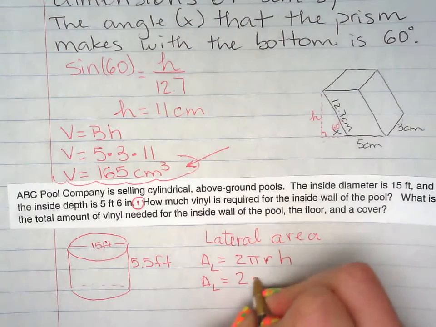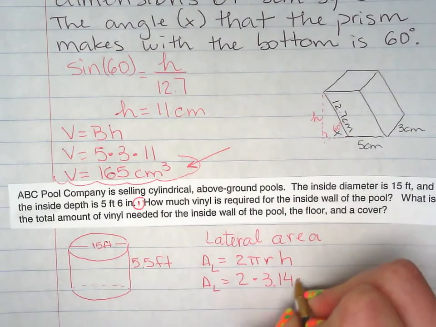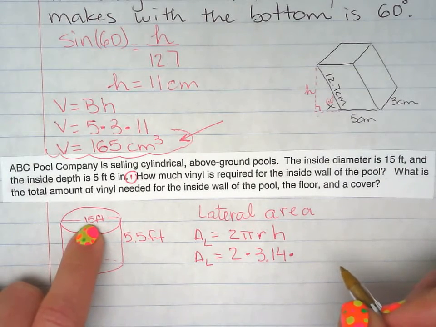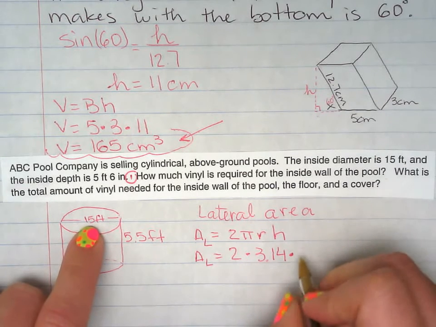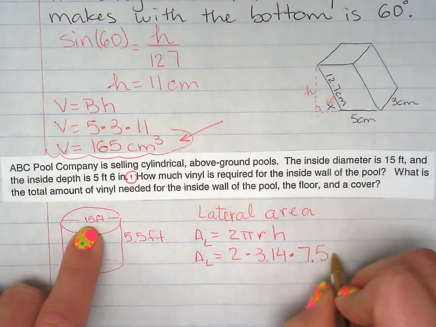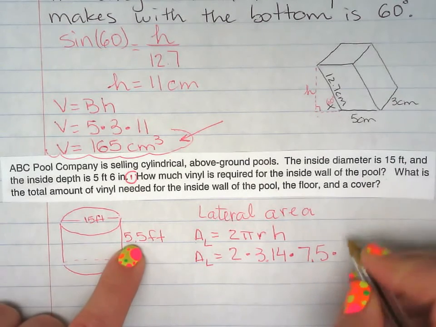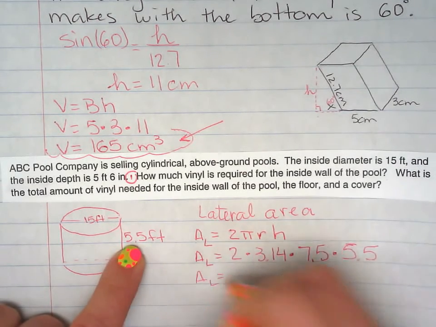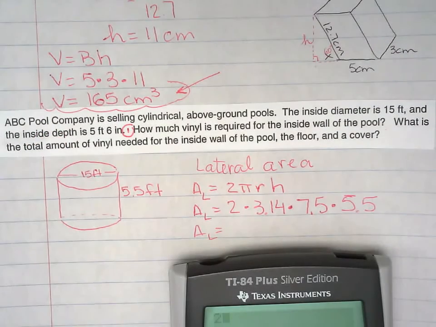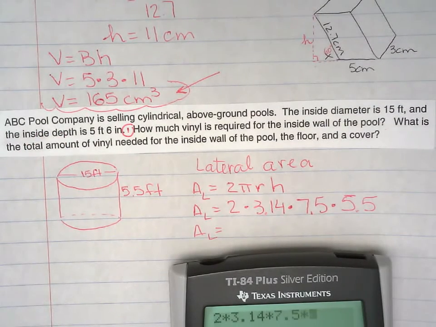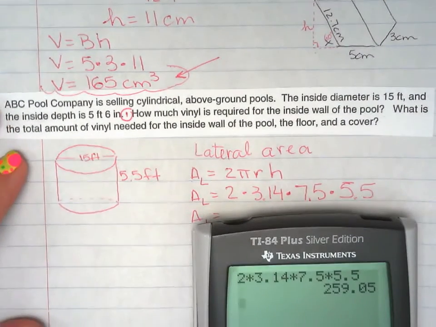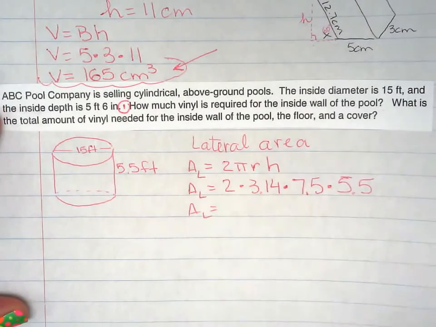We're using 3.14 for pi. The radius right here, be careful, because the 15 feet is the diameter, and everybody knows the diameter is twice the radius, so we have to cut this in half. So 7.5 times the height of the pool, or the depth of the pool. Plug it in. That's the lateral area, that's how much wall you're going to need.